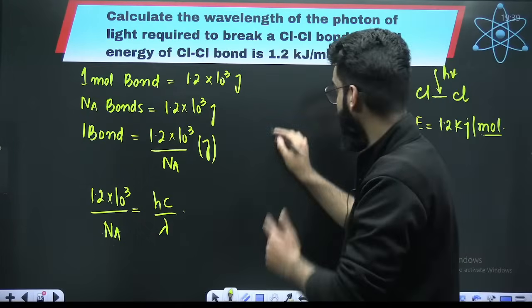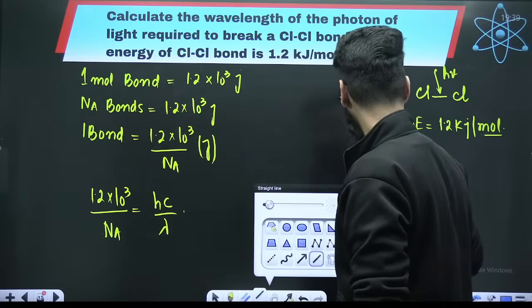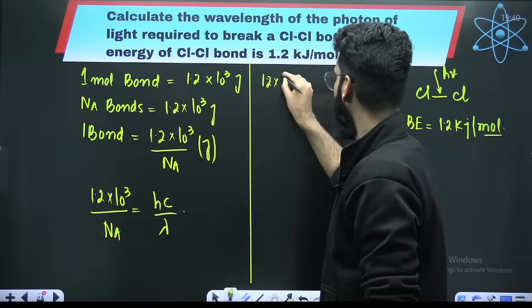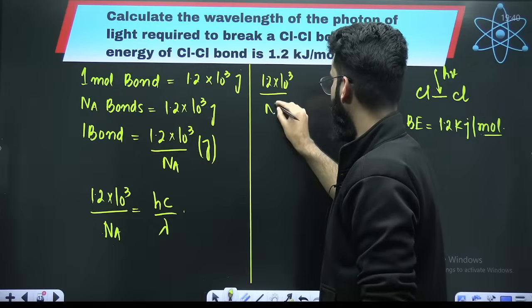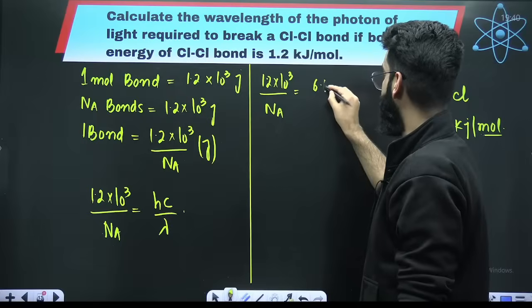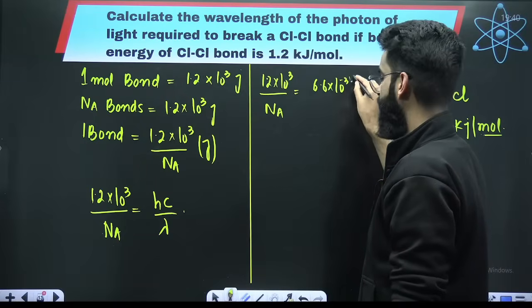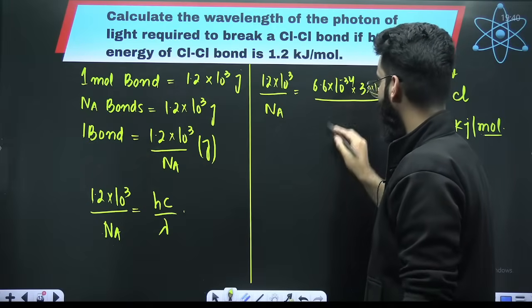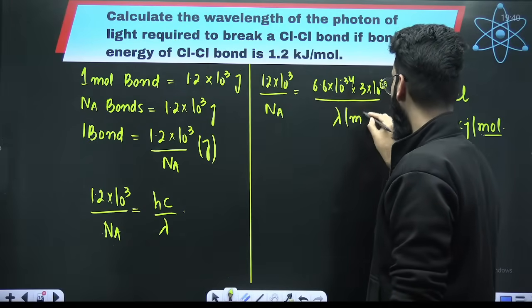So it can be written like this: 1.2 into 10 raised to the power 3 divided by Na is equal to h, which you already know is 6.6 into 10 raised to the power minus 34, times c, which is 3 into 10 raised to the power 8 meter per second, divided by lambda. Lambda will be here in meters.